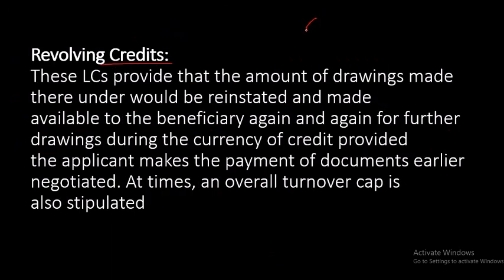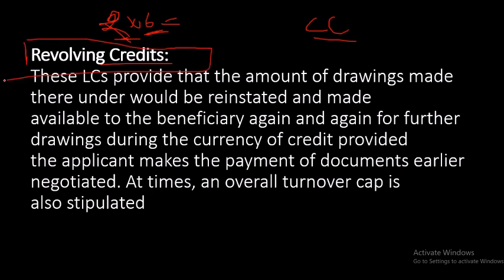Insurance paper, that is called documentary credit. Revolving credit is a type of cash credit. It means some person needs an LC for 2 months, in 1 year, 2 into 6, every 6 times in a year they need, no? So for every 2 months they need the LC. Like a CC limit, you have one limit and you can draw from that limit, that is called cash credit. Similar to cash credit is revolving credit, in which not every time, but one time only they will sanction you an LC, and that is repeating. Revolving means it's repeating, one time it will perform, then again it will work, but there is some time limit also, like for 1 year, 2 month LC. So every 2 months the bank has one LC.